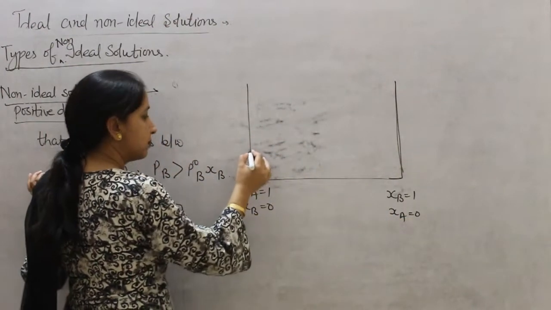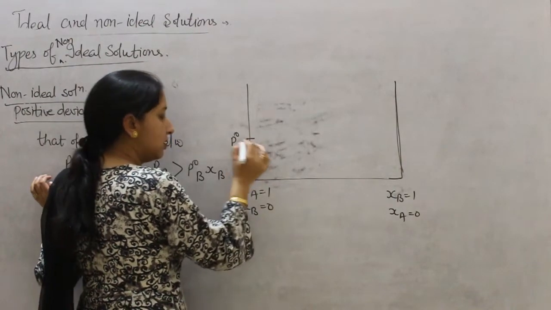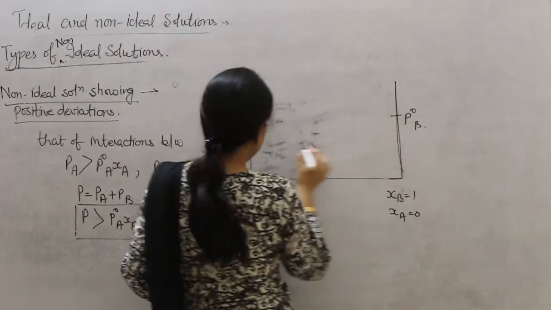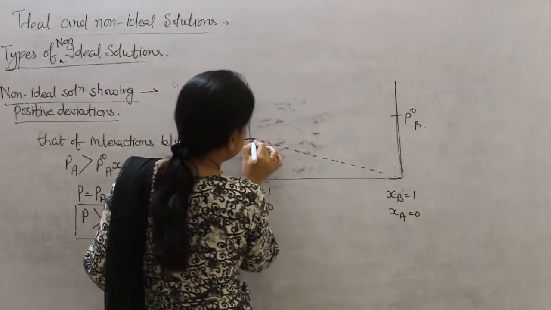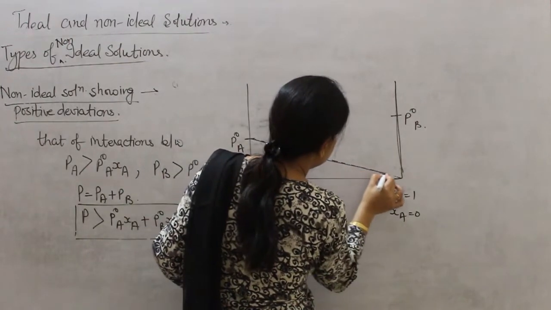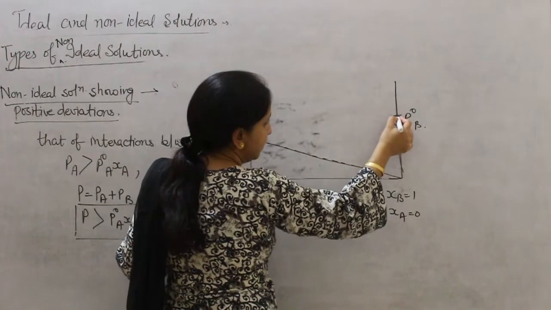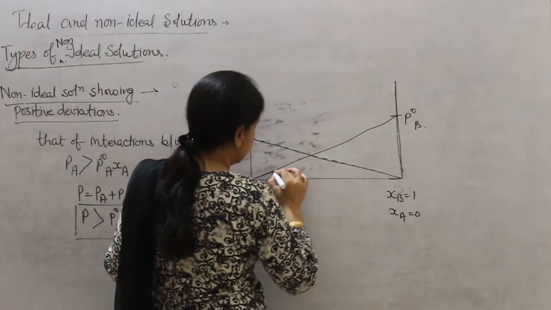When there is no contribution of B, then the total pressure will be equal to P naught A, and here total pressure will be equal to P naught B. And as the concentration of A goes on decreasing or B goes on decreasing, the curve will go like this, and similarly the total pressure P will be like this.